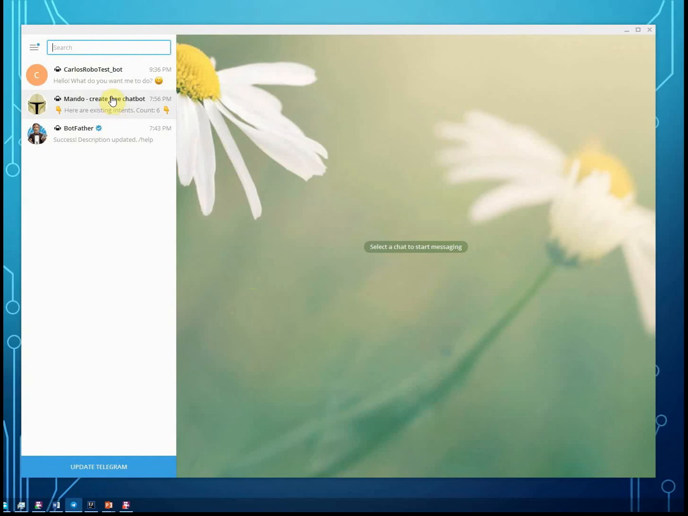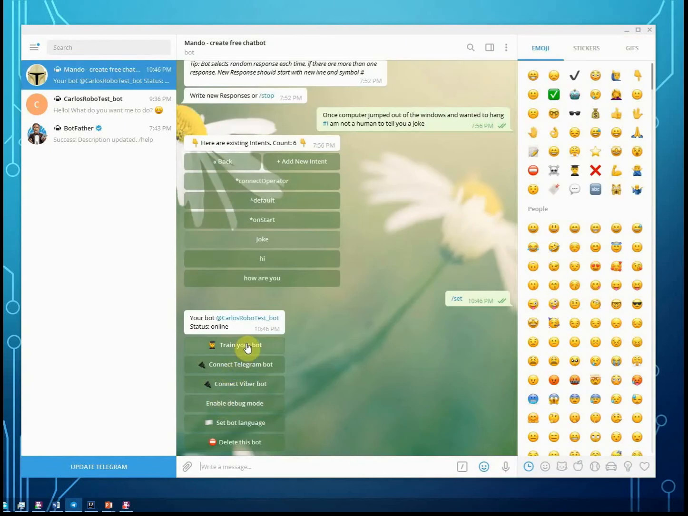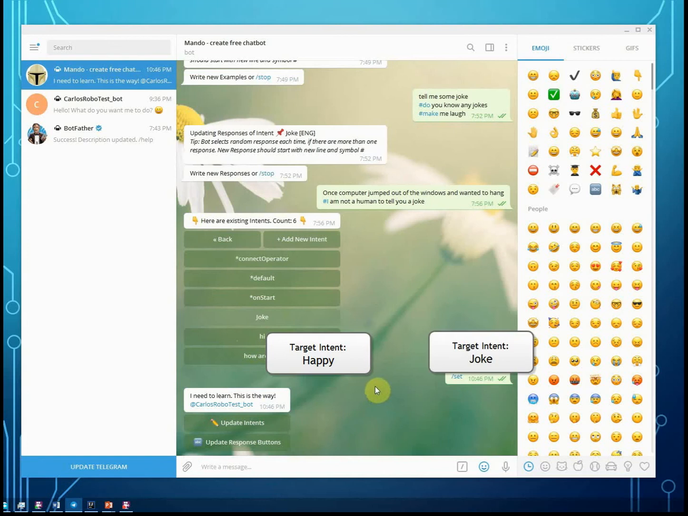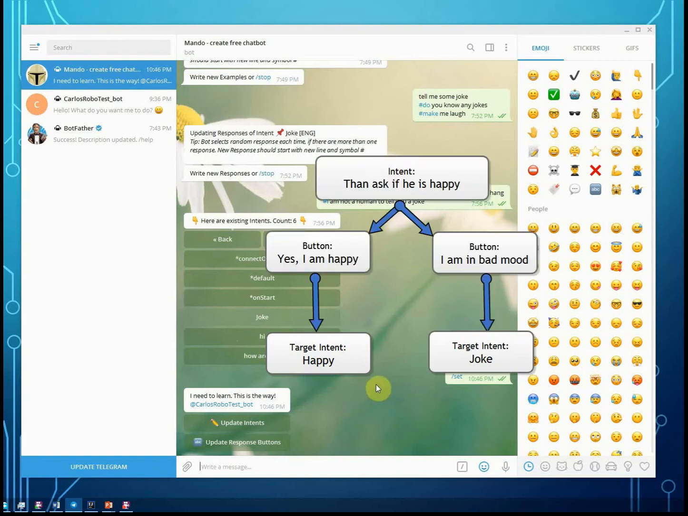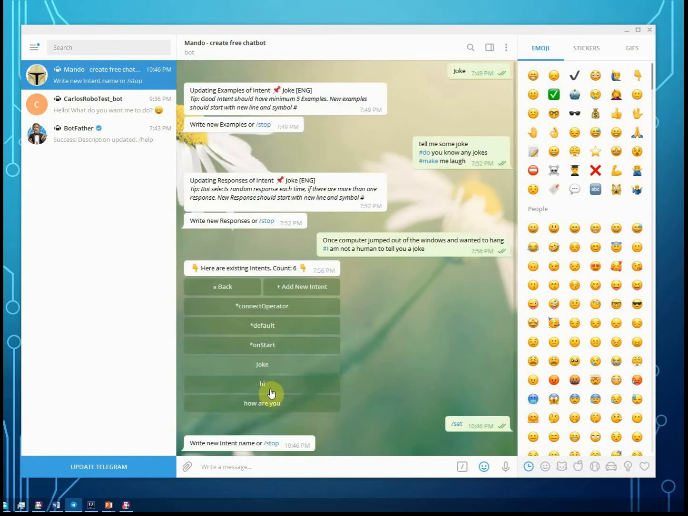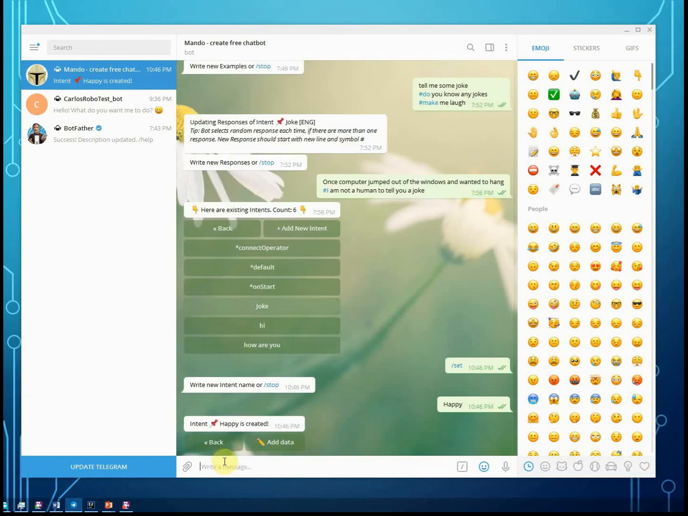For that we go to Mondo, press train and create new intents. Remember, we need to create target intents, then attach buttons to them, and then attach those buttons to as many intents as we want. First of all, let's create the intent for the I'm happy button. We already have a joke, so let's create the intent for the happy button. Let's call it happy intent. Okay, now let's add data for that.